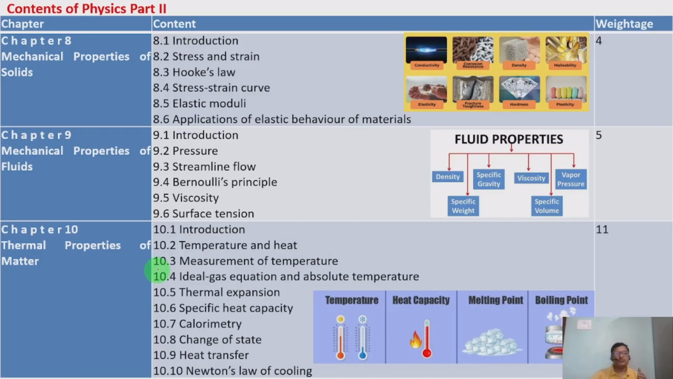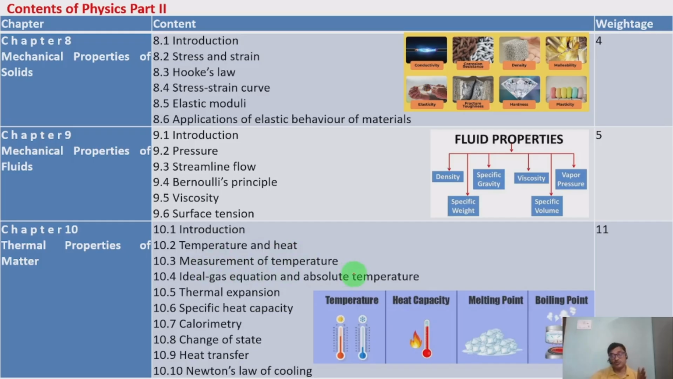Chapter 10, thermal properties of matter. The thermal properties that matter has. 10.1 will have the introduction. 10.2 Temperature. The measurement of hotness or coldness is temperature. And heat is a form of energy. And 10.3 will take the measurement of temperature.